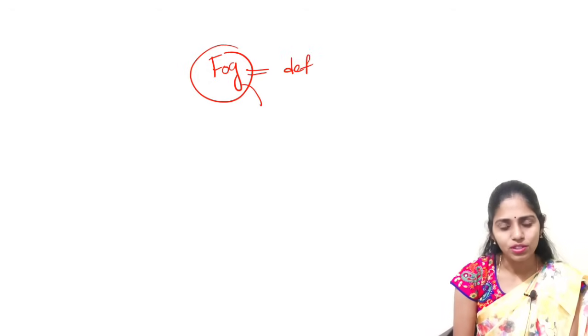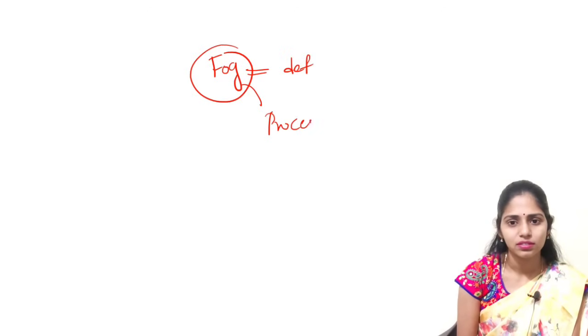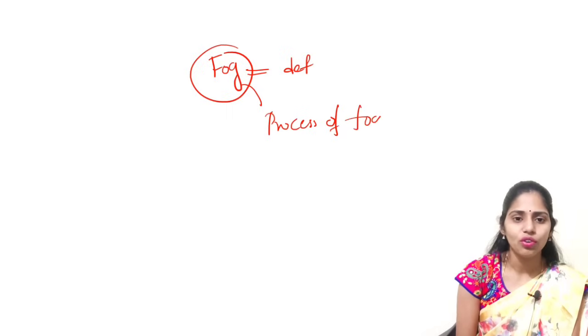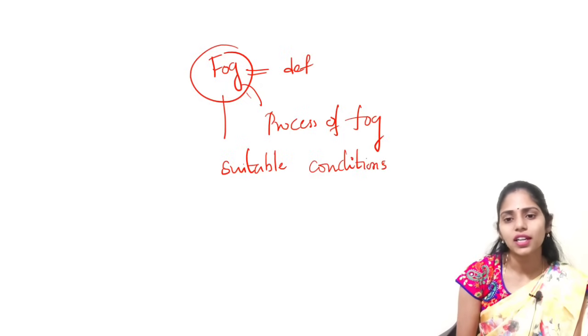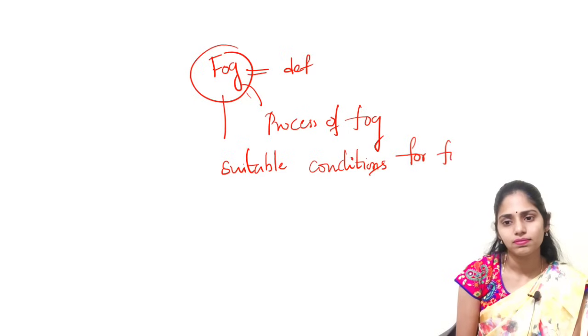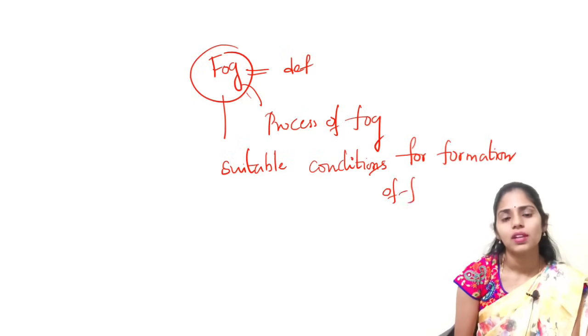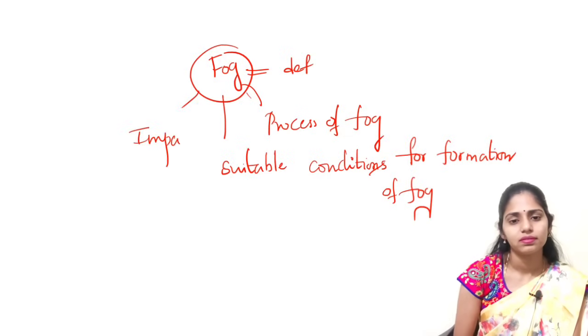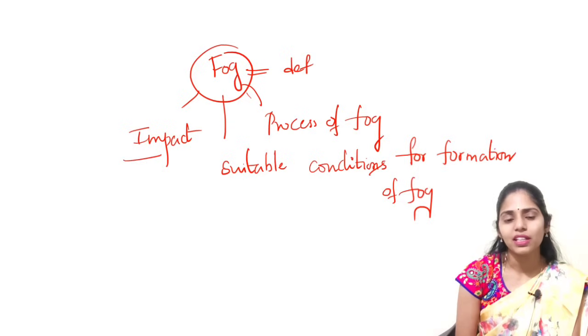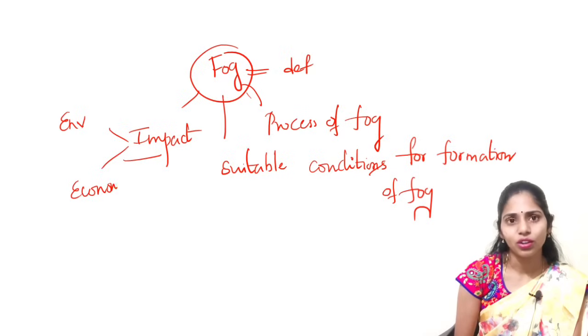And you have to see the process of formation of fog. And you have to see what are the suitable conditions for formation of fog. And you have to see what will be the impact. For example, impact on environment, impact on economy, impact on society.